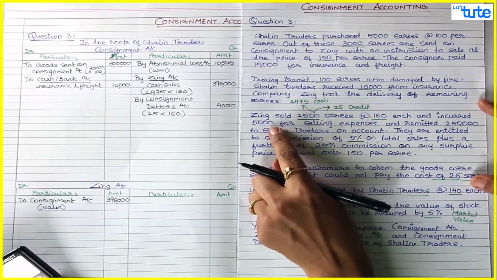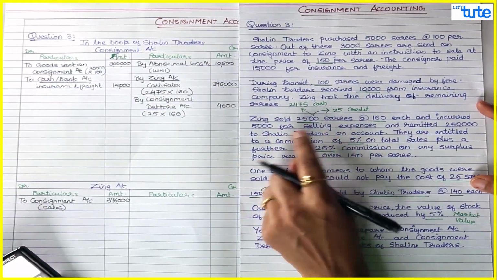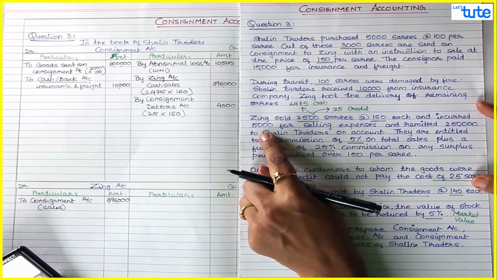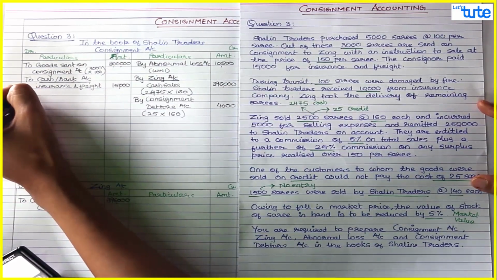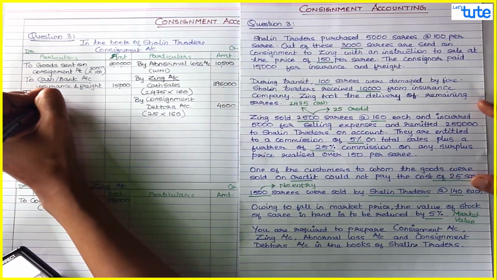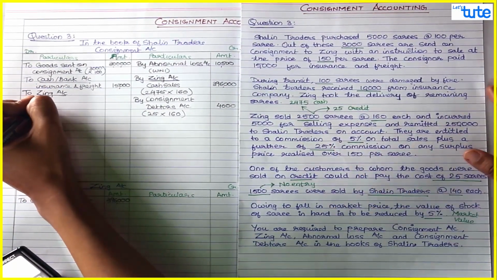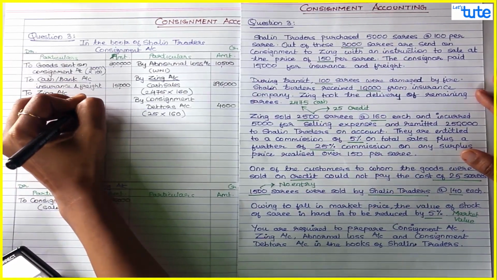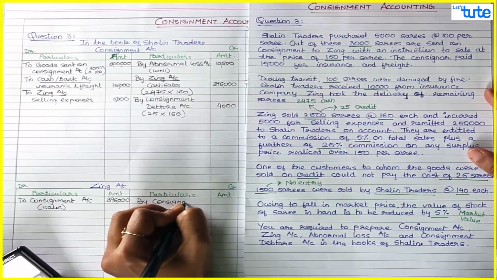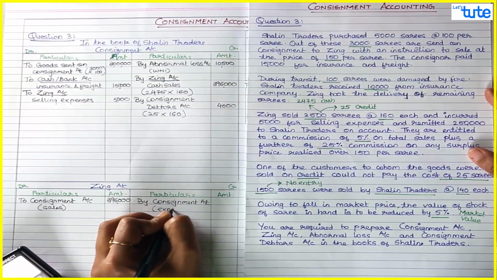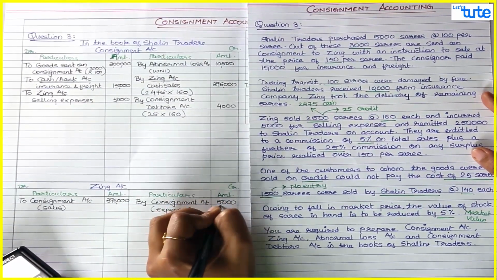Next, and incurred 5,000 for selling expenses. So this is the expense done by the consignee. All the expenses related to consignment account would go to consignment debit, but this is paid by Zinc. So we will say to Zinc account, that is for selling expenses 5,000, and second effect goes to Zinc account credit by consignment account expenses total 5,000.